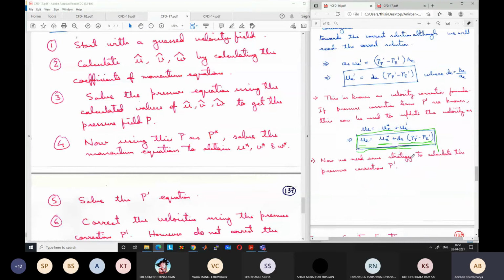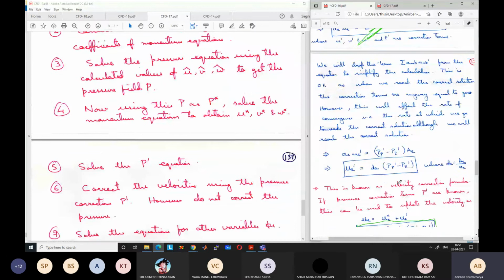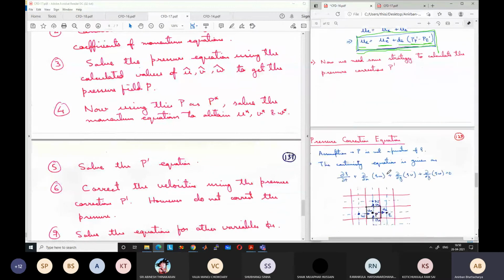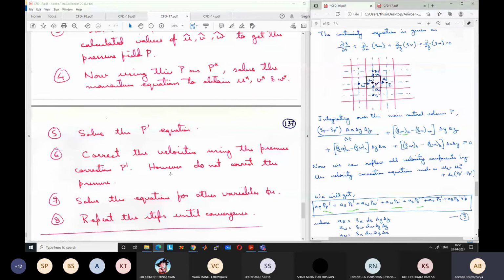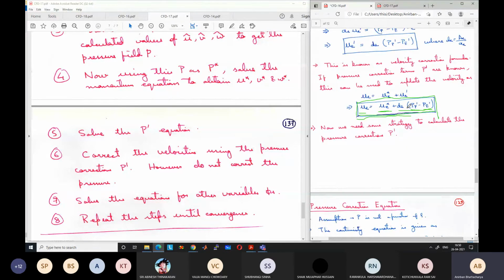We will get the pressure correction and correct the velocities using it, but we will not correct the pressure, because we have already calculated the pressure. Now we can solve all the other variables like temperature and concentration, and go back to the initial equation with the corrected velocities as the next guess velocities.